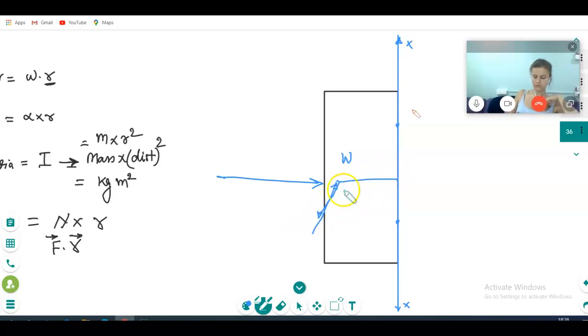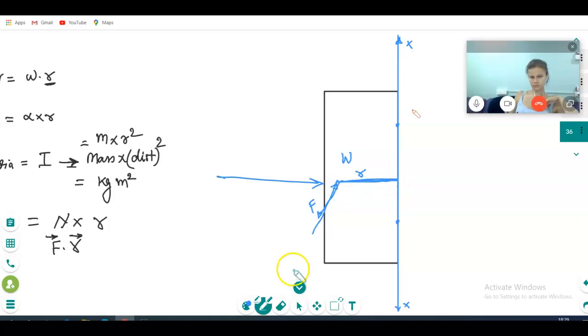This is called R. R is the distance from the axis of rotation. This is your F. So R is also going to be a vector? Yes, I will tell you how it is a vector. R will be here.